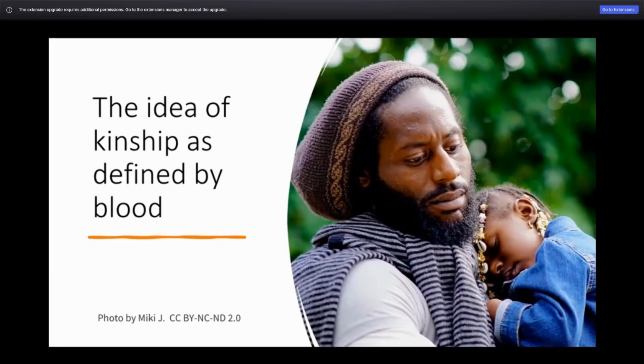And here I want to read again the quote by Schneider in your textbook. It is on page 94, because it is a really intriguing and really important idea. The first time I actually encountered this idea, it took me a while to realize, oh, wait a minute, this is actually a cultural idea that biology determines kinship. It doesn't need to be that way. I just believed all of my life that it was like that.